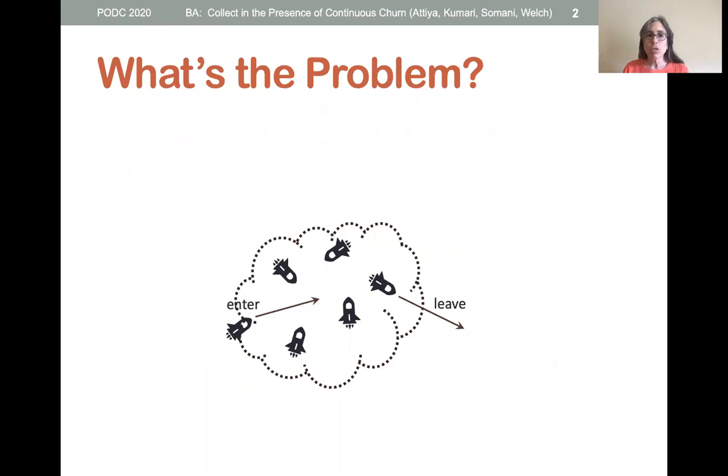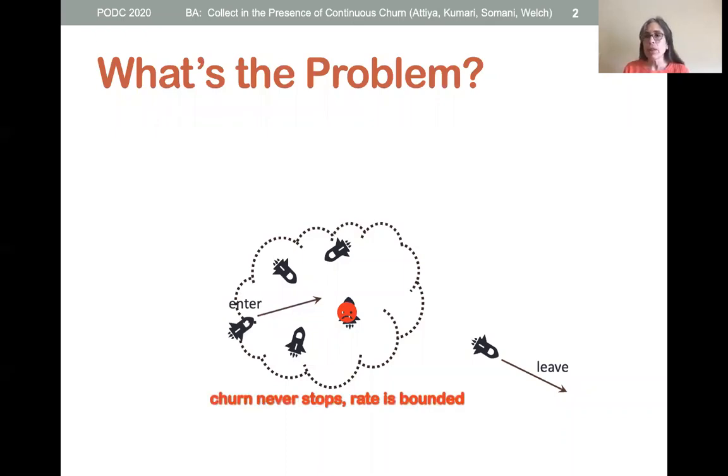We're considering distributed systems in which nodes can continually enter and leave, a behavior that we call churn. When they're in the system, the nodes communicate via asynchronous message passing and are subject to crash failures. This model is motivated by peer-to-peer, mobile, and sensor networks. The key feature is that the churn never stops, although the rate of churn is always bounded.